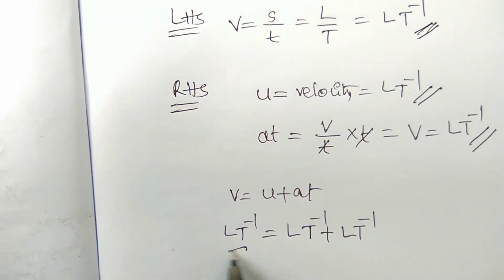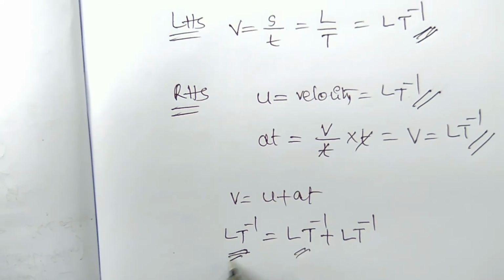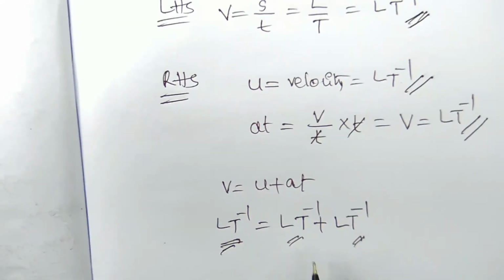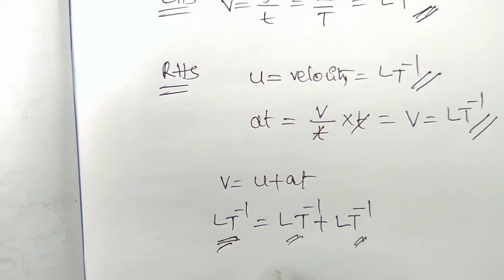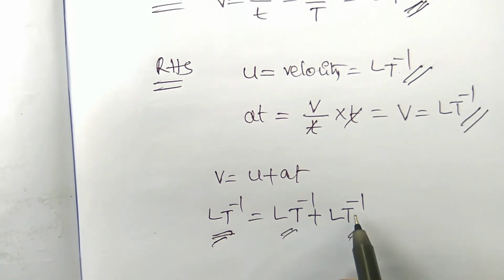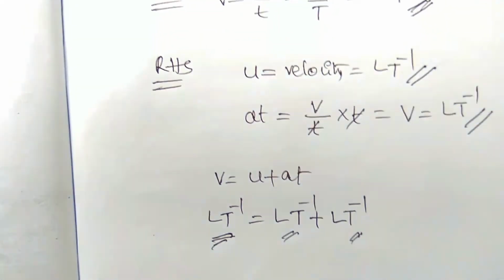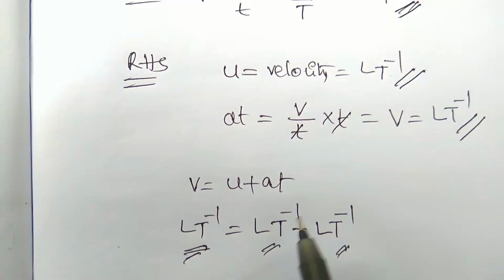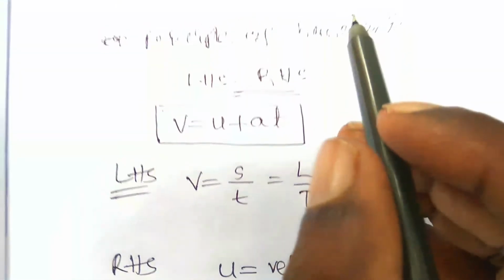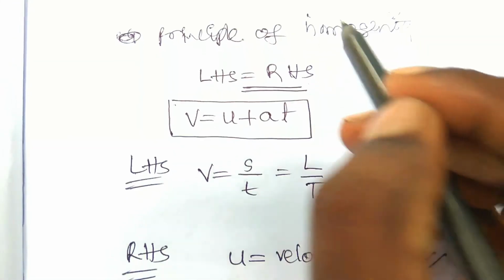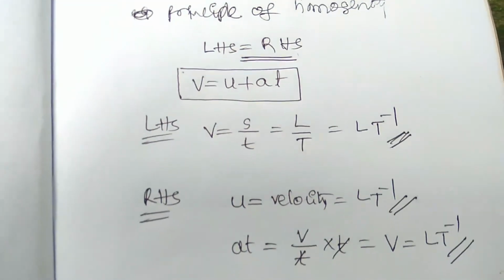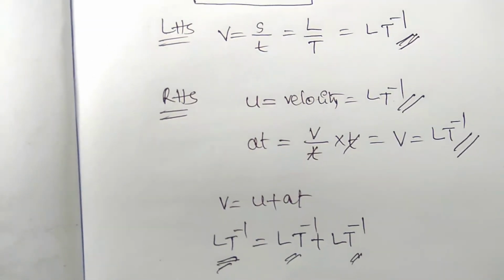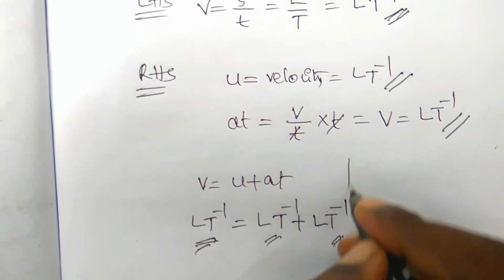This one equals this one. You should not write mathematically LT minus 1 plus LT minus 1 is 2 LT minus 1, this is the wrong concept. The meaning of the principle of homogeneity is nothing but that the dimensions of LHS are equal to the dimensions of RHS. That's enough.